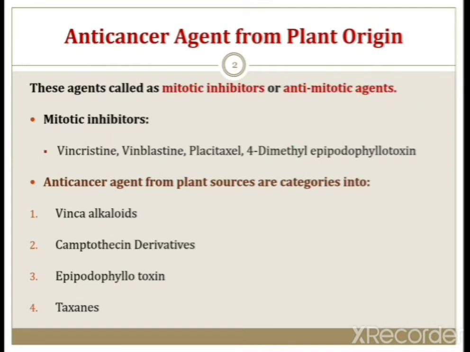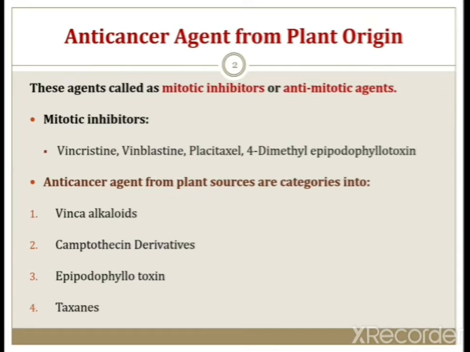The well-known mitotic inhibitors include vincristine, vinblastine, paclitaxel and 4-methyl epipodophyllotoxin. These act as anti-cancer agents from the plant origin.